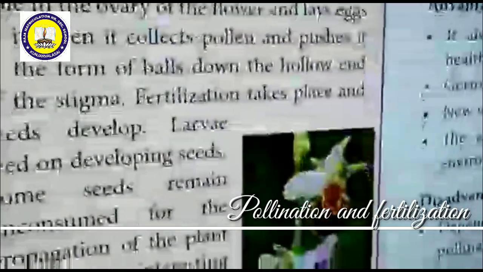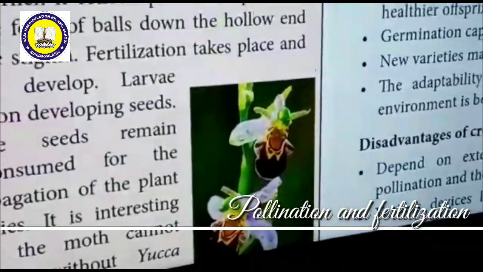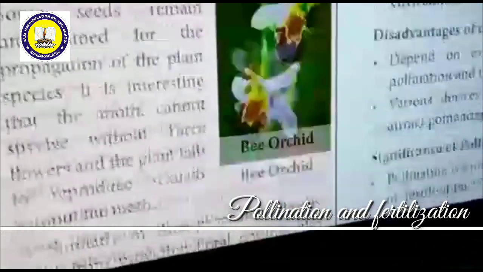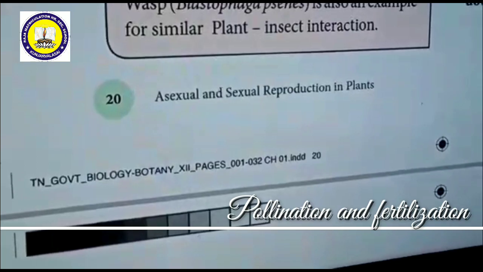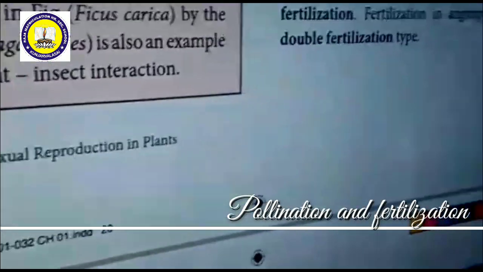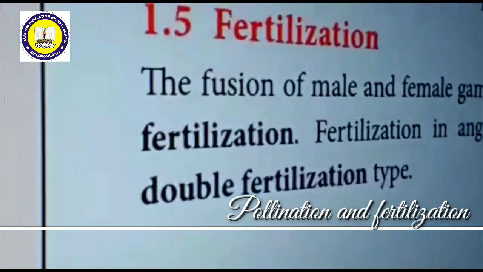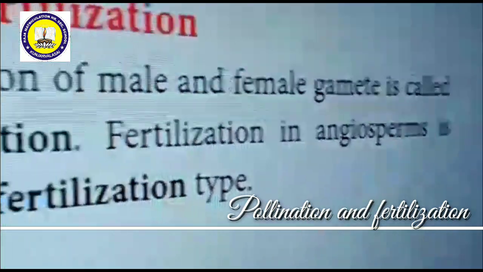Now we are going to see about fertilization. Immediately after pollination, we are going to see how fertilization takes place. What is meant by fertilization? The fusion of male and female gametes is called fertilization.